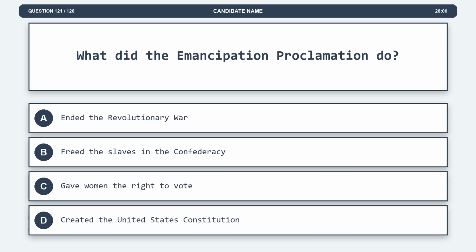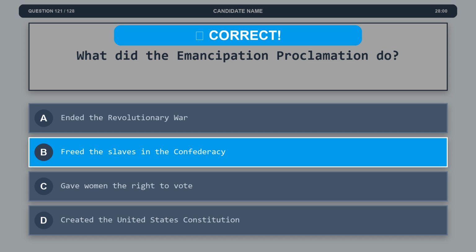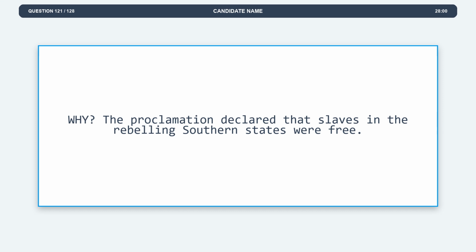Question 121. What did the Emancipation Proclamation do? Option A. Ended the Revolutionary War. Option B. Freed the slaves in the Confederacy. Option C. Gave women the right to vote. Option D. Created the United States Constitution. The correct answer is option B. Freed the slaves in the Confederacy. Explanation. The proclamation declared that slaves in the rebelling southern states were free.